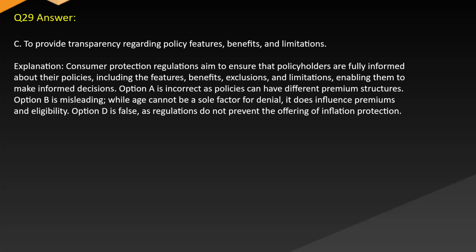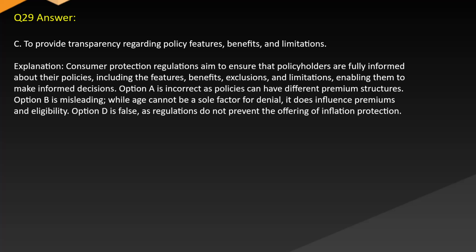Answer: C. To provide transparency regarding policy features, benefits, and limitations. Explanation: consumer protection regulations aim to ensure that policyholders are fully informed about their policies, including the features, benefits, exclusions, and limitations, enabling them to make informed decisions.